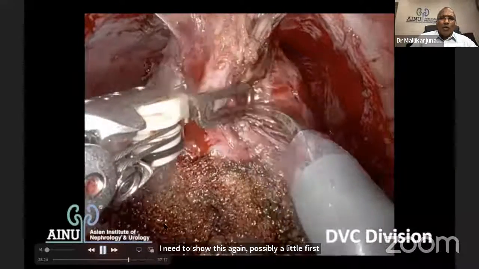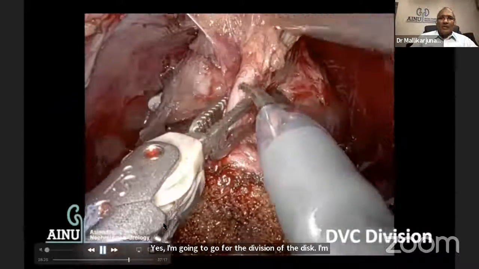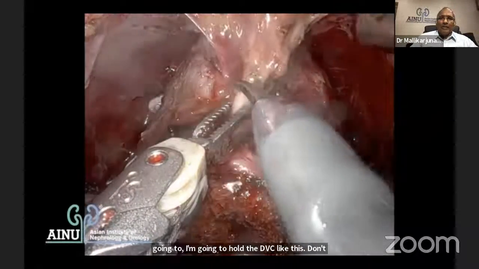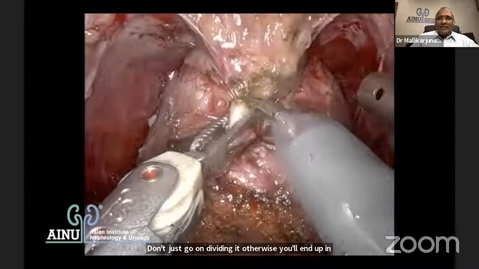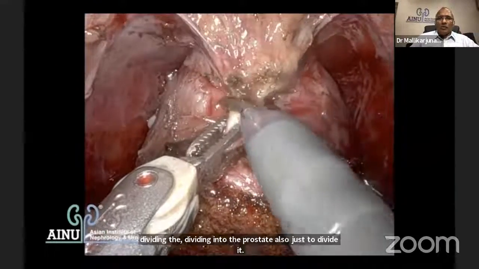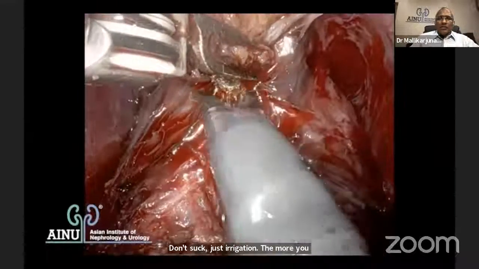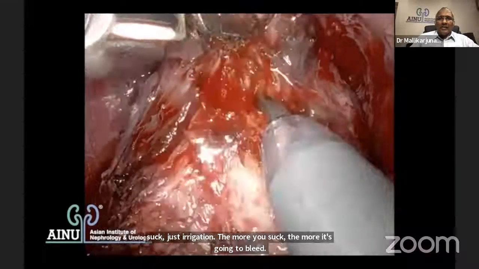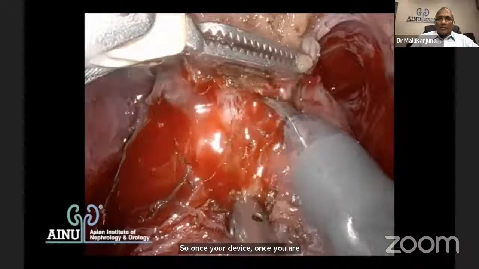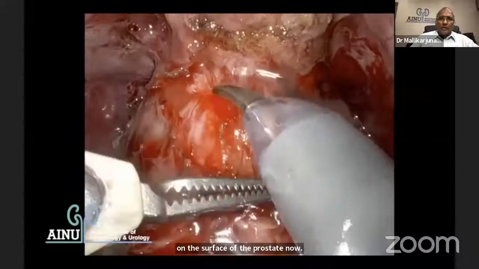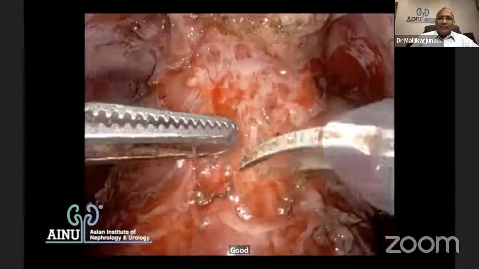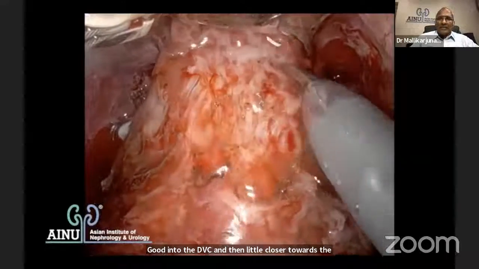I'm going to hold the DVC like this. Don't just go on dividing it, otherwise you'll end up dividing into the prostate also. Just divide it. Don't suck, just irrigate. The more you suck, the more it's going to bleed. So once you are dividing it, you're on the surface of the prostate now. Get into the DVC and then a little closer towards the prostate. Once you reach towards the apex, you go towards the prostate now.